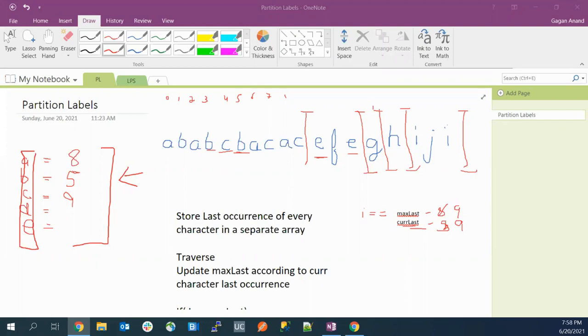So Manidev is saying, can you repeat the traversal part? Yes, we can do that. I'll also cover Sadhvi's doubt about how we can move to the next partition here.